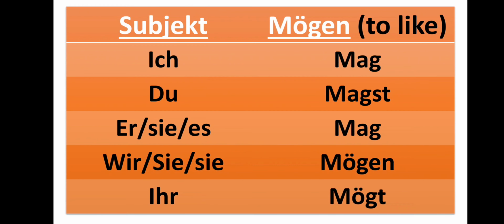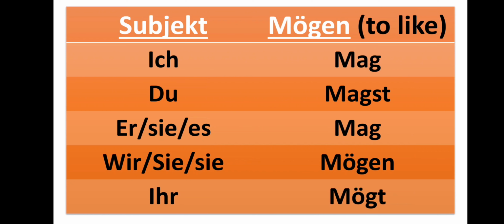Next, ich mag, du magst, er/sie/es mag, wir/sie mögen, ihr mögt. Remember, you have to repeat after me, and the same rule applies here, that the conjugation of the modal verb mögen is the same in ich and es. First person and third person conjugation will be the same in every modal verb.